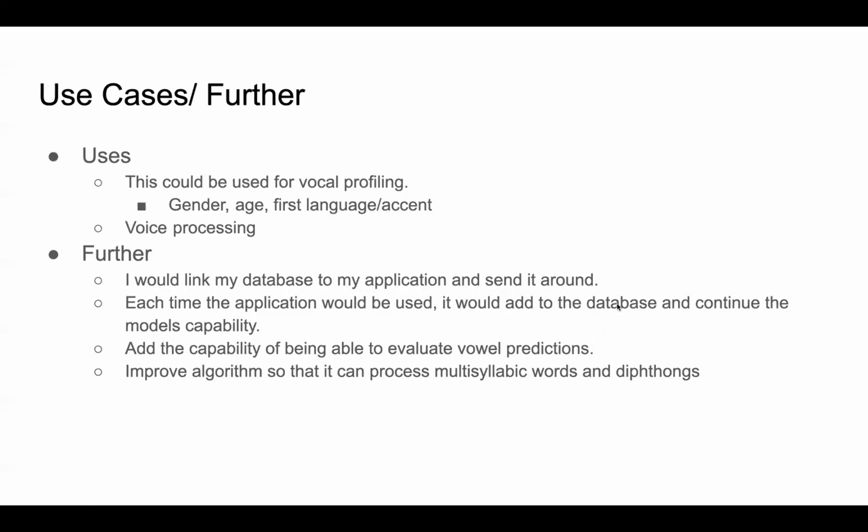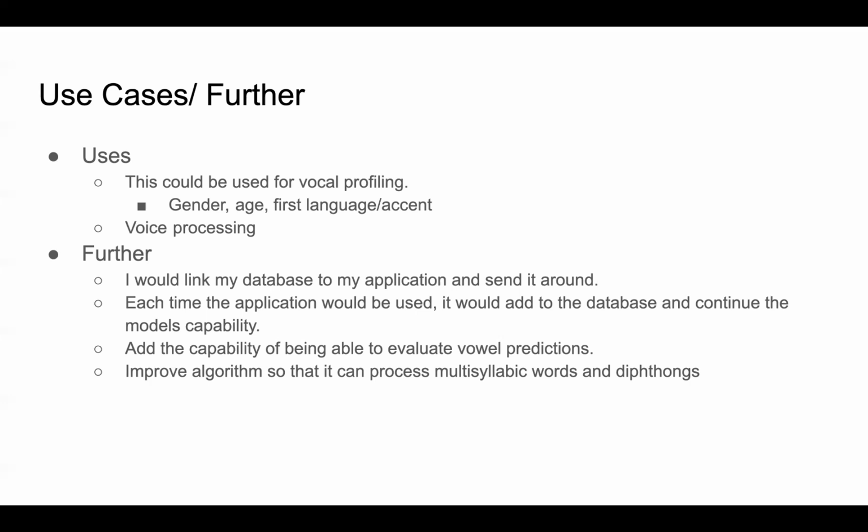Now, use cases for this could be vocal profiling. And I do a little bit of that in my model. The gender, age, first language and accent could eventually be identified from a simple sound recording. It also can be used for voice processing, like speech to text. For further work, I would like to link my database to the application I'm about to demo.